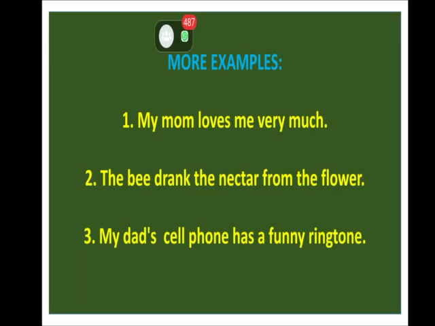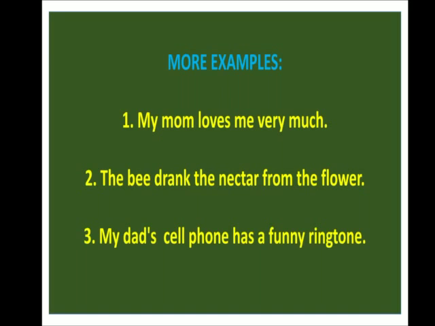And then we will be placing who or what before the verb to make the question. Who drank the nectar from the flower? The answer is the bee. So the bee is the subject.